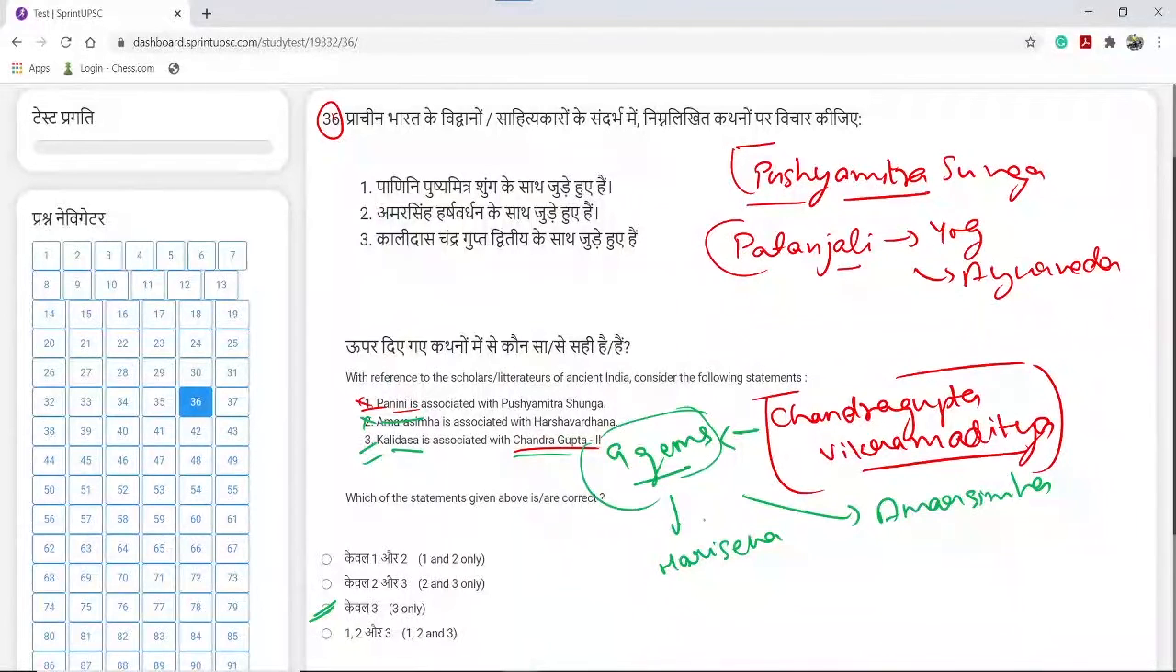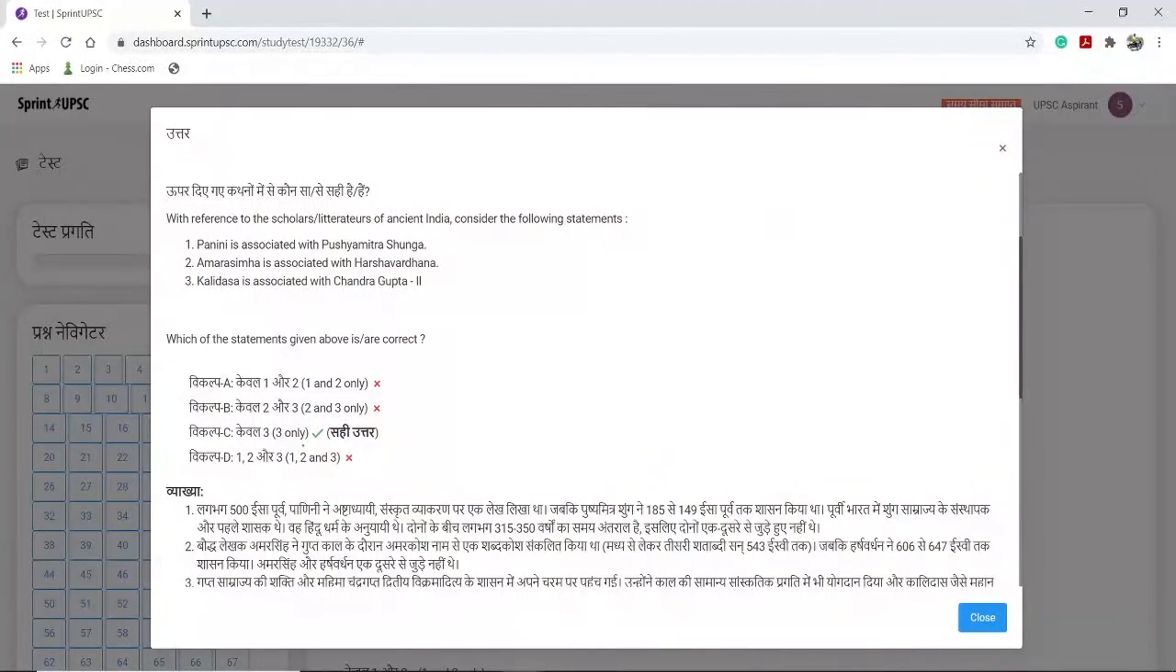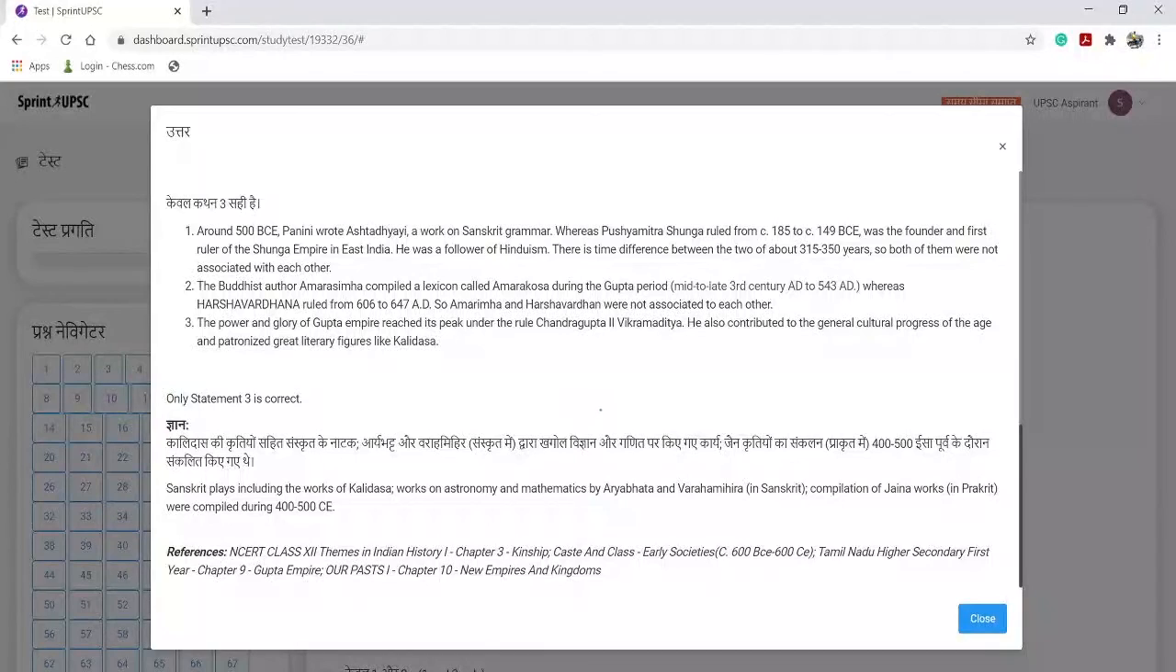Let's see the answer and explanation. Here the answer given is option C, and these are the reasons. Panini is separated from Pushyamitra Shunga by a gap of about 315 or 350 years. The difference between Panini and Pushyamitra Shunga is about 315 or 350 years, and the same is the difference between Patanjali and Panini, because Patanjali was associated with Pushyamitra Shunga.